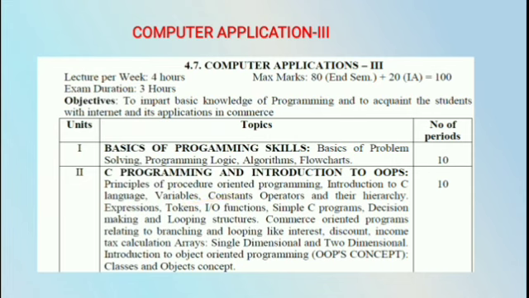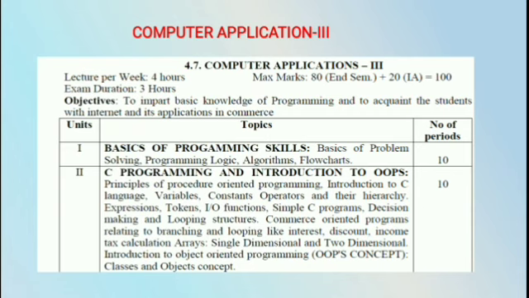In computer programming, there are two types of languages. One is POPS, another is OOPS. C programming comes under procedure oriented programming. Java and C++ come under OOPS. We want to learn procedure oriented programming. C is an example of procedure oriented programming. The next one is the introduction to the C language.